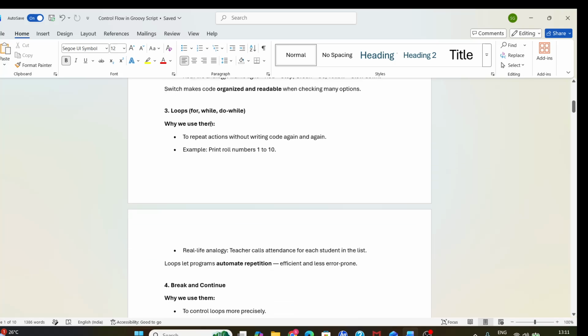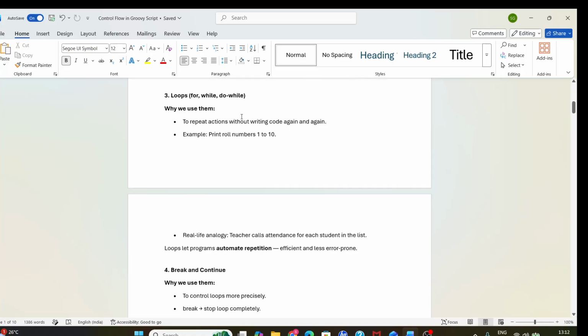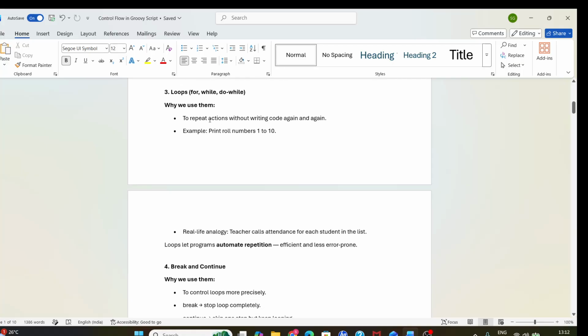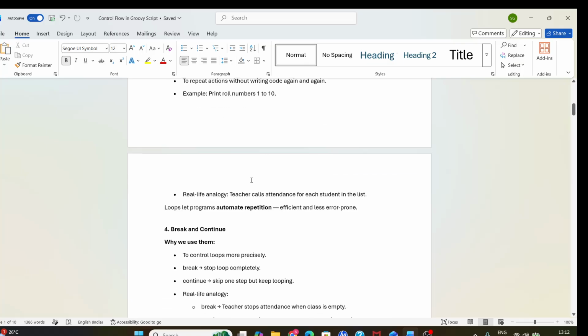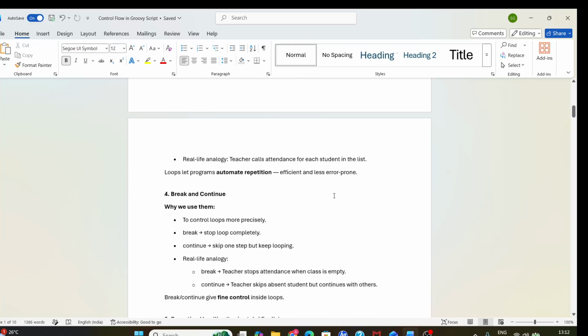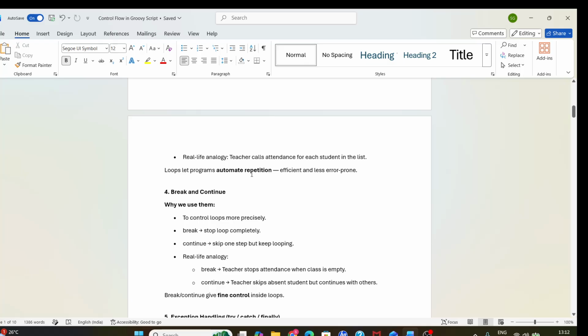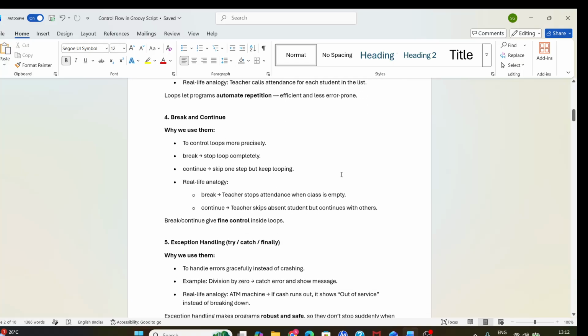Then the third type is loops: for loop, while loop, do while loop. Why do we use them? To repeat actions without writing code again and again. Example, print roll numbers 1 to 10, like a teacher calling attendance for each student in the list. So a loop lets the program automate repetition, which is effective and less error prone.